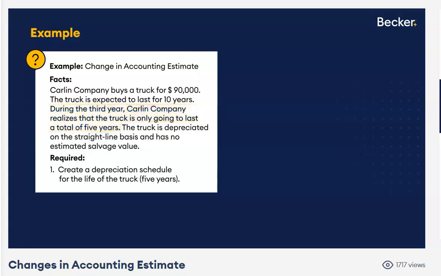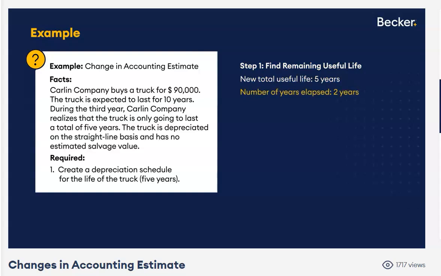But sometime during year 3, management's determined, you know what? The truck's only going to last a total of 5 years, a total of 5. Stop right there. So we're going to change our estimate down from a 10-year total useful life to 5. Take that 5-year useful life total, the new estimate, and subtract from it the time elapsed. 2 years have gone by. Stop right there. What's your remaining useful life? 3 years. Step 1 is complete.